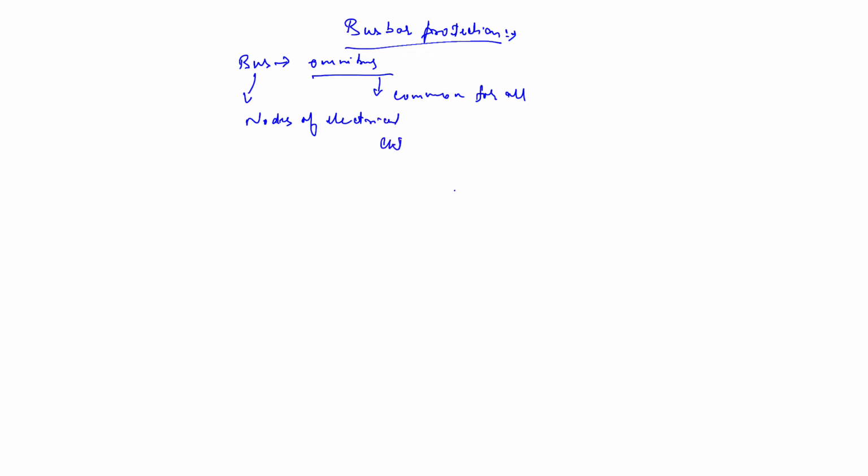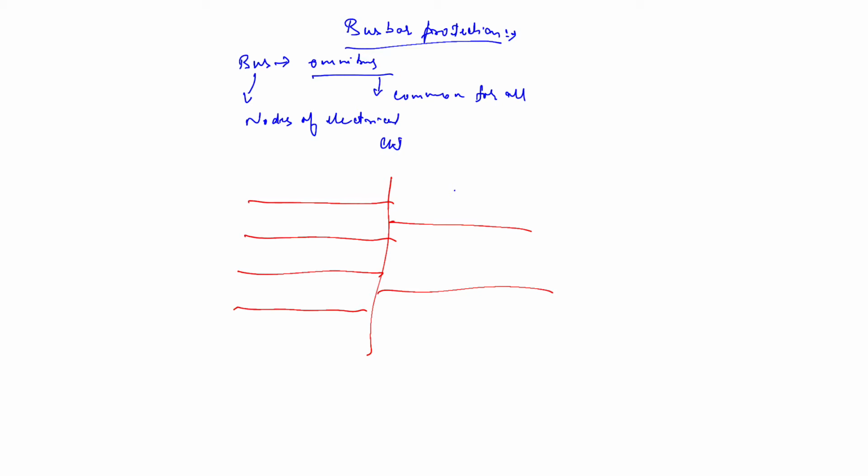Now, we will draw a figure and then we will explain the things better. Let us suppose that we have a system, and in this system we will have the bus bar. This line is known as the bus bar, and these are the incoming lines which are connecting to this bus bar, and these are the outgoing lines.